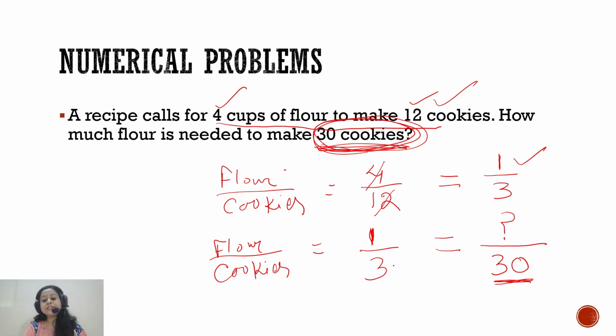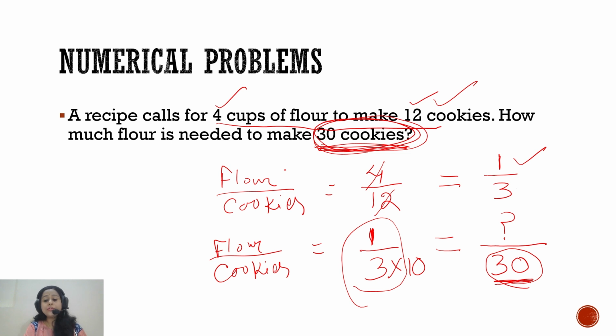So you have to see by which number you have to multiply 3 so that you can get 30. That is the scaling factor. You are just increasing your production, and in multiples of something you are producing multiples of this ratio. So by which number do you have to multiply 3 to get 30? It is very easy. If you multiply 3 by 10, you will get 30.